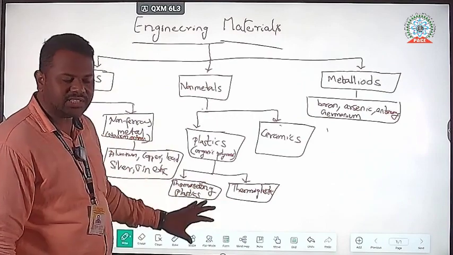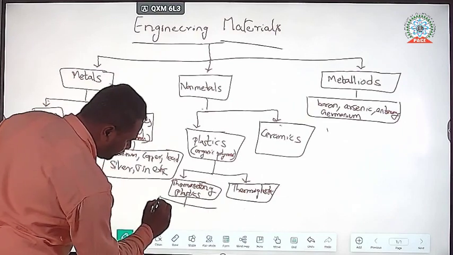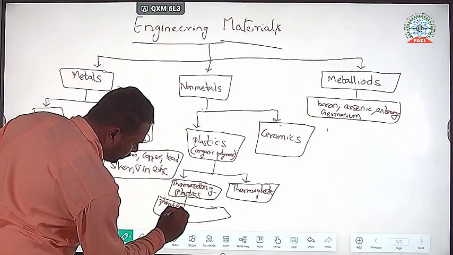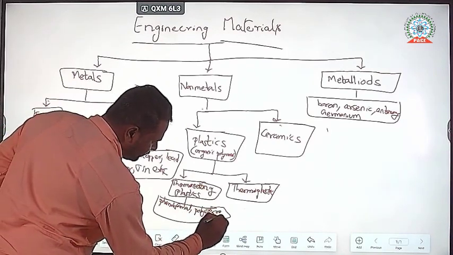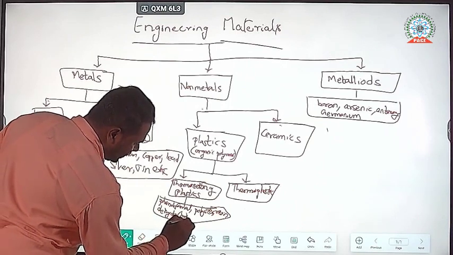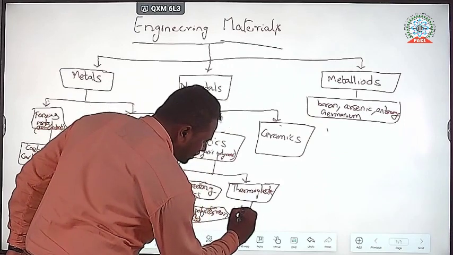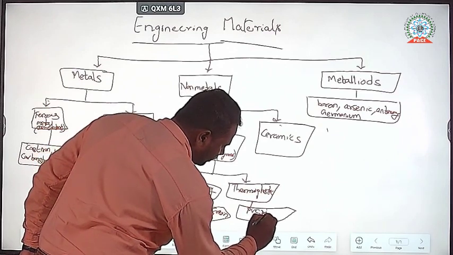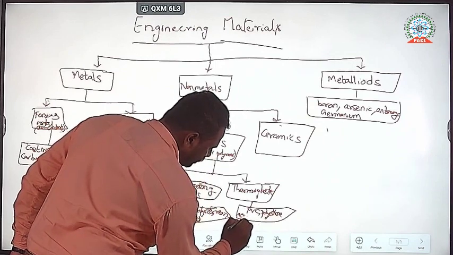Thermosetting plastics include phenol formaldehyde, polyester, and similar materials. Thermoplastics include PVC pipes, polythene, and acrylic resins.